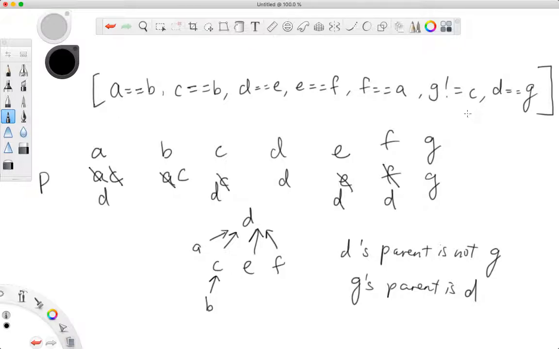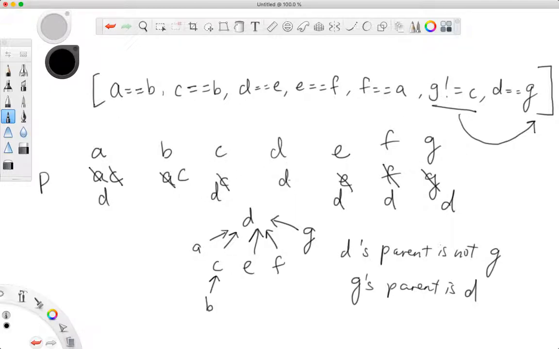So instead of doing it in this sequence, why don't we do all the equality first and then move the inequality to the back? In the code, we can just do two loops, right? So we do D equals G first. So G's parent is D. So we set G's parent equal to D. So in the graph, we say G's parent is D. Then C's parent is not G. C's parent is D, right?